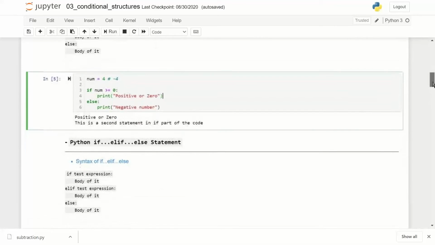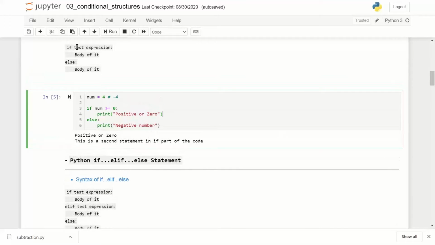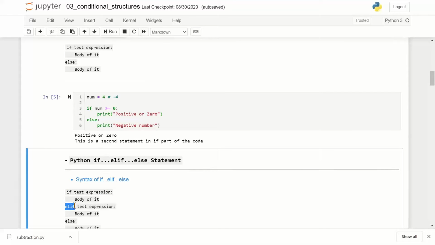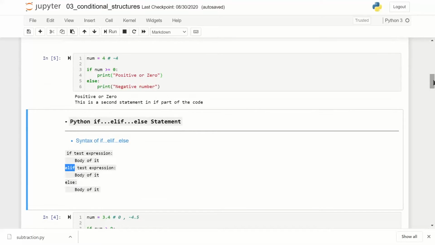Let us now see if else if. So just compare the if else. In case I've got multiple conditions, I need to write if else if. So here if, the text expression body, elif. Note the syntax is elif. Else if is abbreviated as elif. Many other programming languages use else if, but here in Python we have elif.